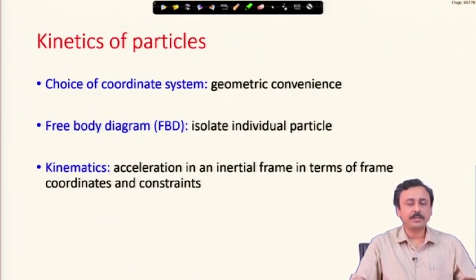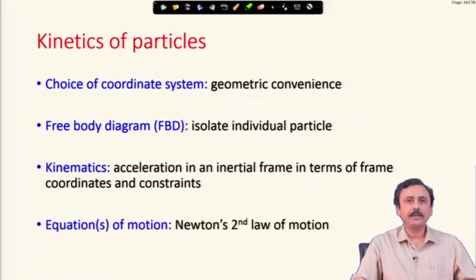Kinematics is the most difficult part. Actually, kinetics is usually a very straightforward step. Develop the kinematics of the particle or the particles, then write down the equation of motion using the second law for each particle, and then you need to combine.